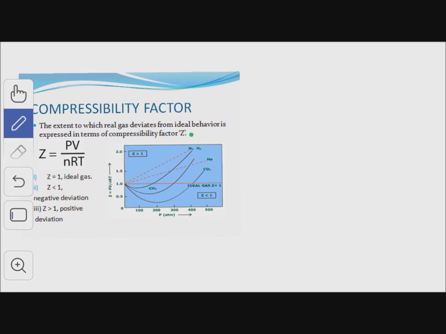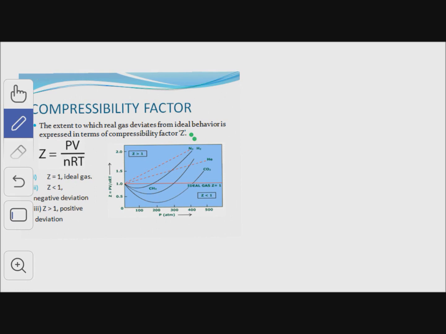To what extent a real gas deviates from the ideal behavior is expressed by the compressibility factor Z. Z is equal to PV upon nRT.